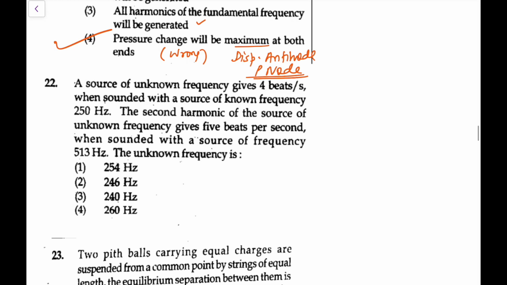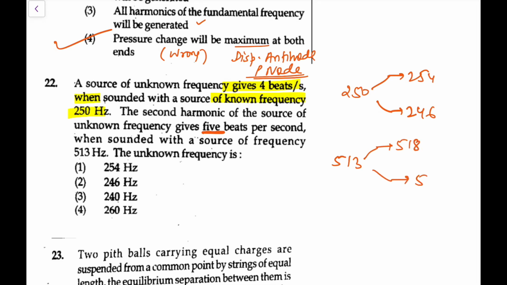Next, you have a source of unknown frequency giving 4 beats per second when sounded with a source of known frequency 250. So 4 with 250, that means it is either 254 or 246 for sure. Now, the second harmonic of the source of unknown frequency gives 5 beats per second when sounded with a source of frequency 513. So double of this gives 5 with this. So 513 and double means it is either 518 or 508.